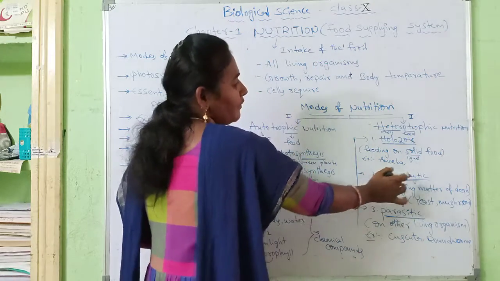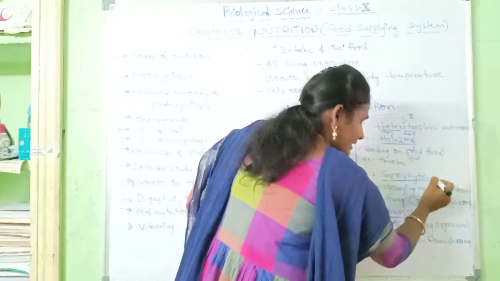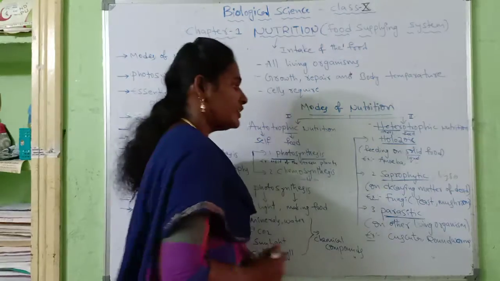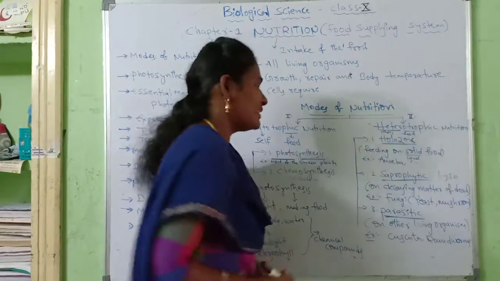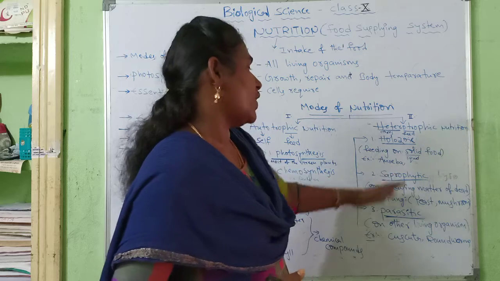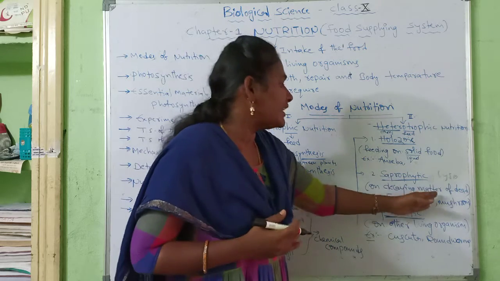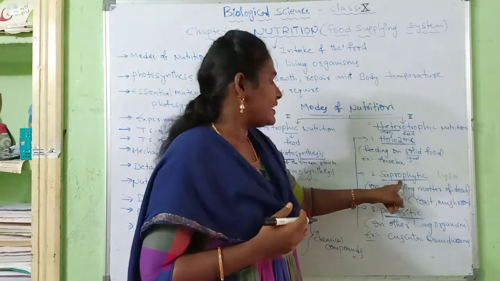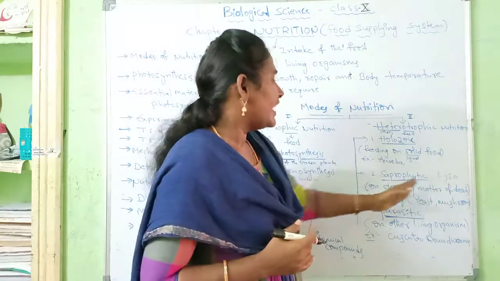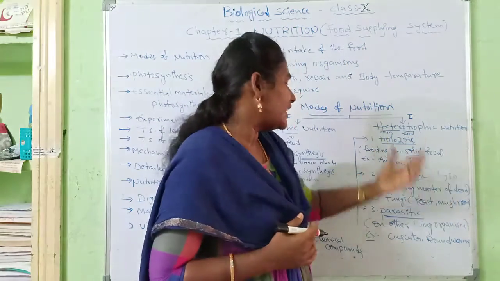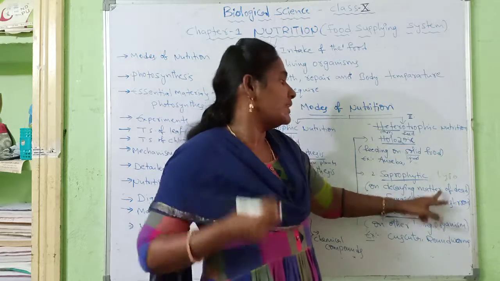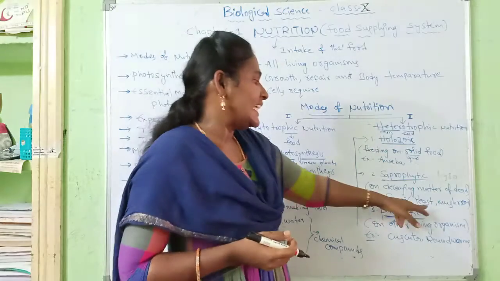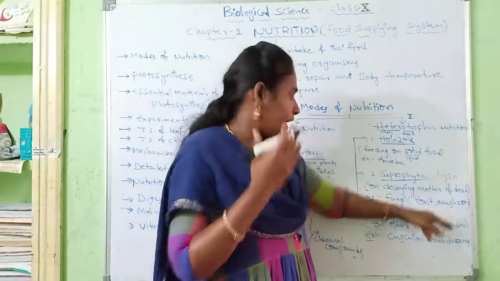Next, saprophytic nutrition, also called lysophytic nutrition. It is a process in which saprophytes depend on the decaying matter of dead plants and animals. Lyso means lysis. These saprophytes break down that material, and only then absorb the food material. Examples of saprophytic nutrition are fungi like yeast, mushrooms and bread molds like rhizopus.